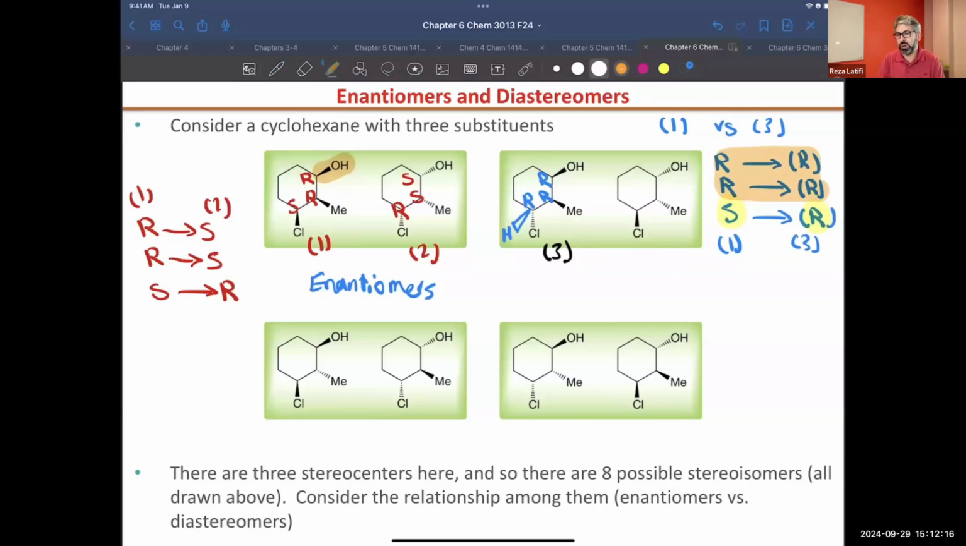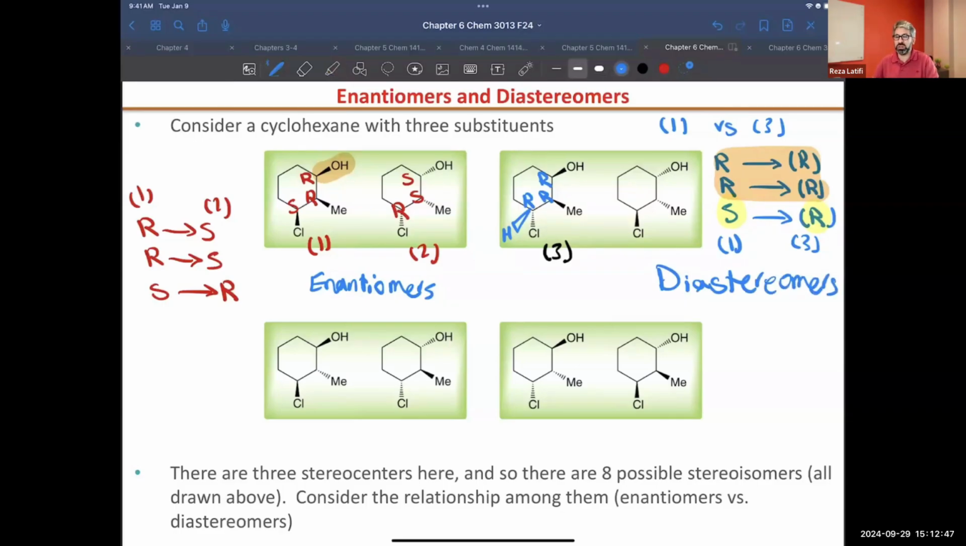If you have more than one stereocenter, and you can see that we have 3 stereocenters, when you draw the molecule and one of the stereocenters did not flip, or 2 or more did not flip, in that case we say you're dealing with diastereomers.